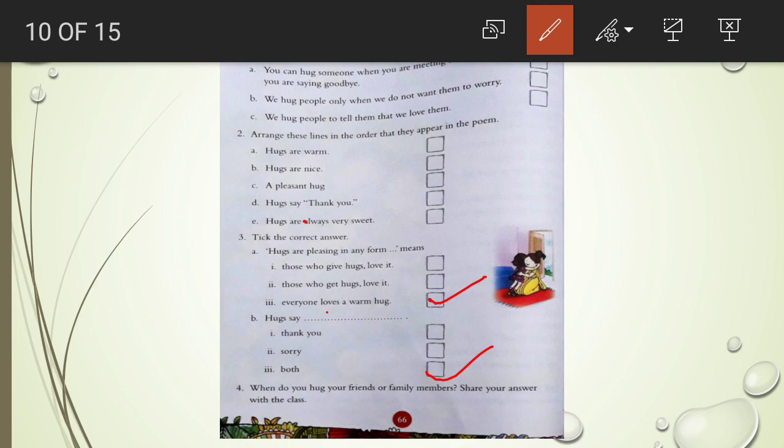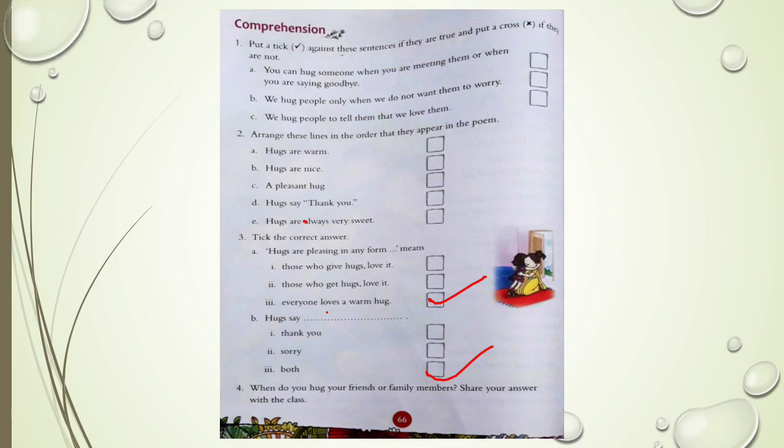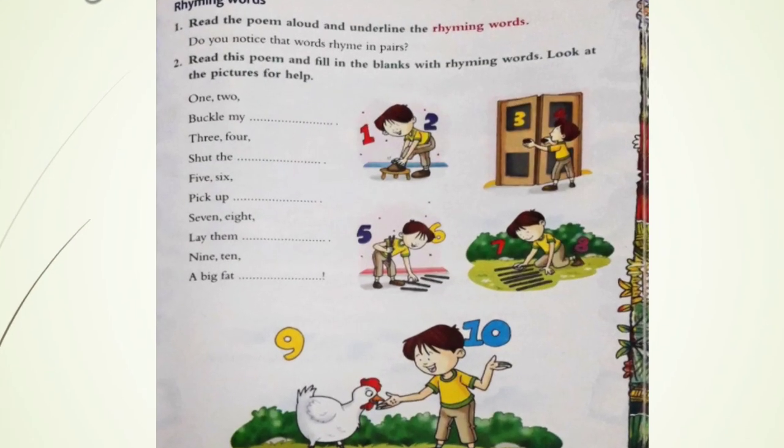Next page, page 67. Read the poem aloud and underline the rhyming words. Here, children, you have to read the poem again and underline the rhyming words. So, let's read the poem again.